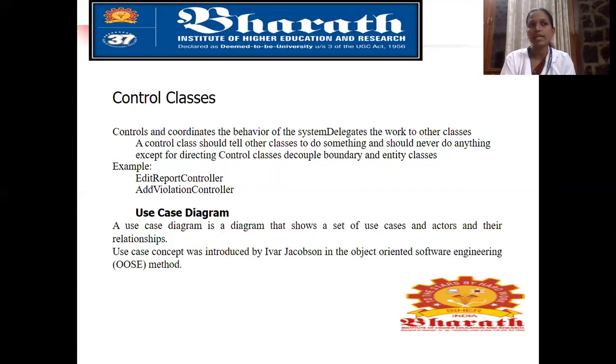In the Jacobson diagram, they followed the previous concept, the software development life cycle, with the same five phases: planning, analysis, designing, implementation, testing.